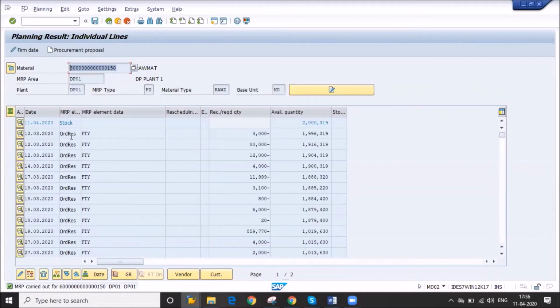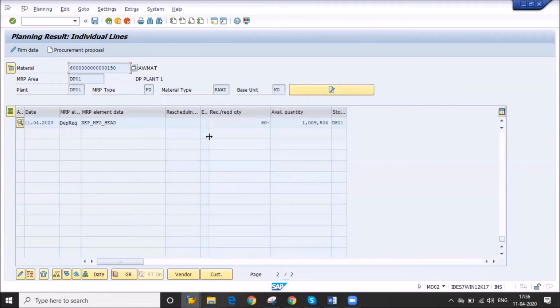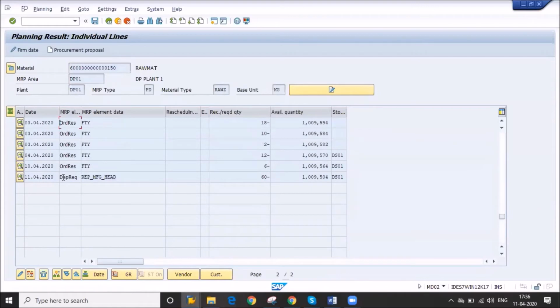So here one order is there already, so you are also using it here. Okay, so that is a dependent requirement. It means this material is dependent, this is the raw material for this one. So this is the dependent requirement. One is PIR, second is dependent requirement, on which your lower item will depend. Okay, so I will save it.